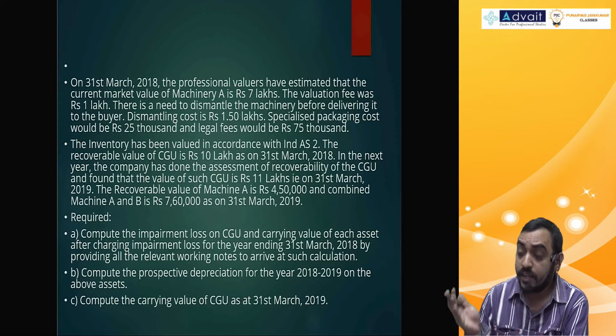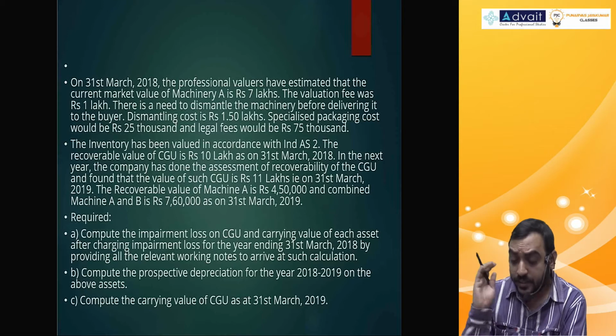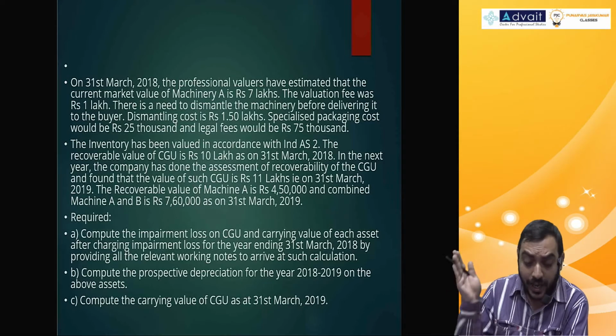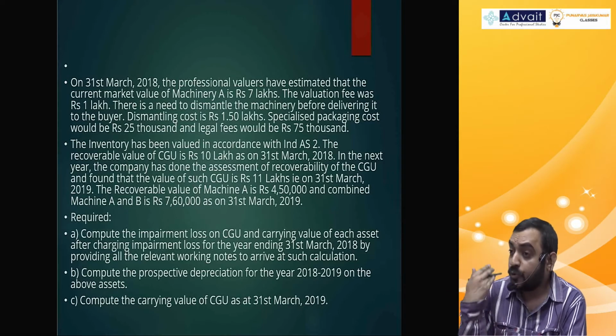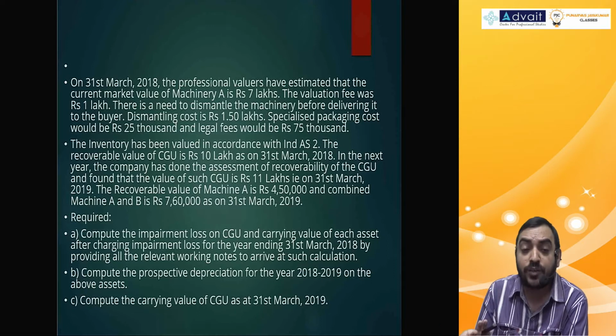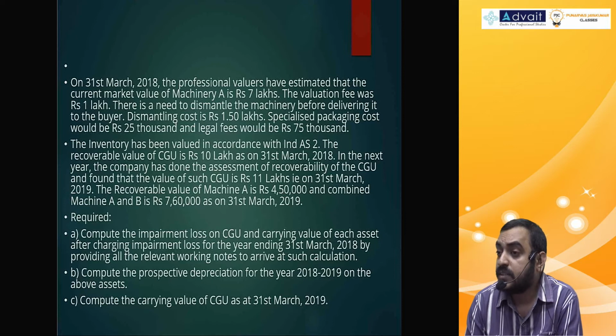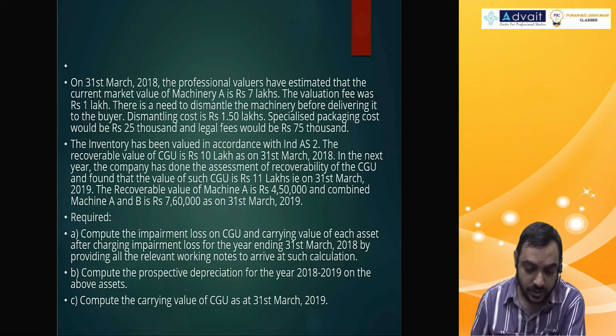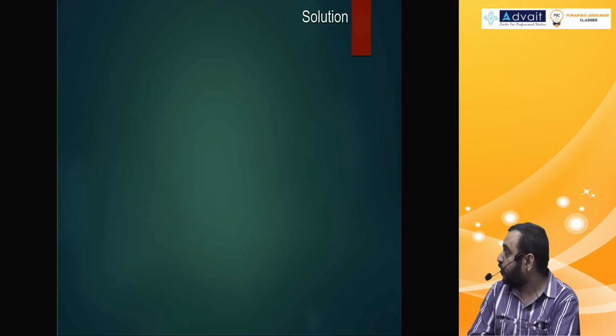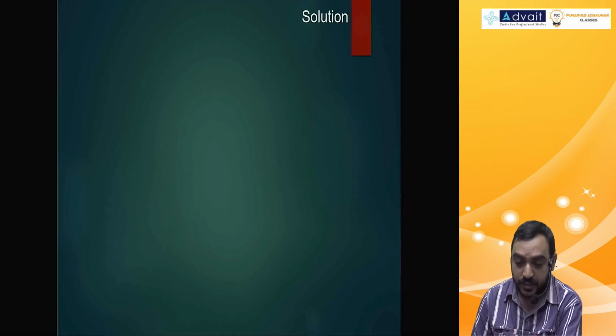So beginning to end. 2018, you provide impairment. 18 to 19, you provide depreciation. And on 19, you compute again impairment, basically reversal of impairment. Then after reversal, how much would be your carrying amount? So full-fledged question. Maybe for 10 mark, 12 mark, 16 marker if it comes in exam.